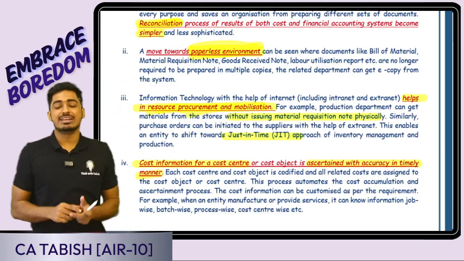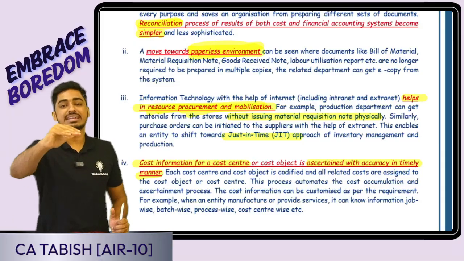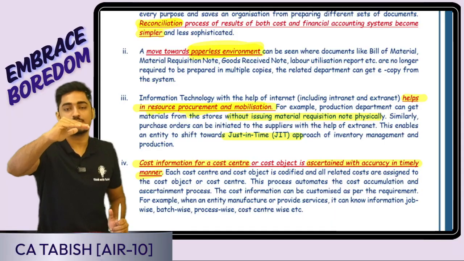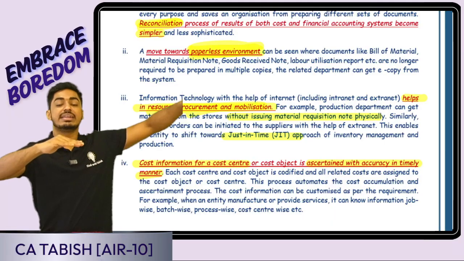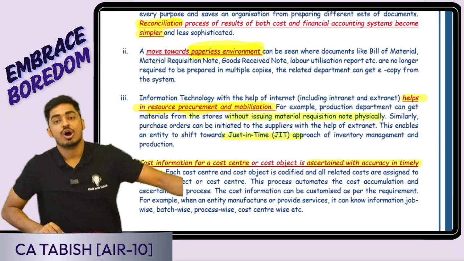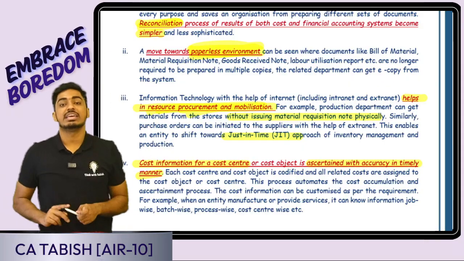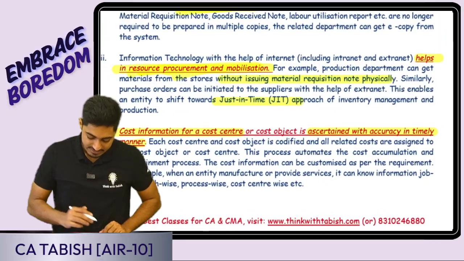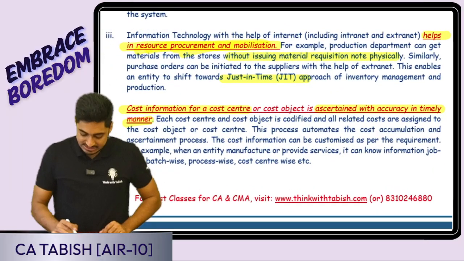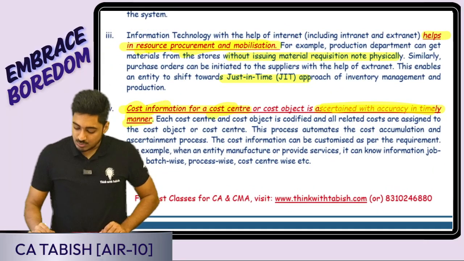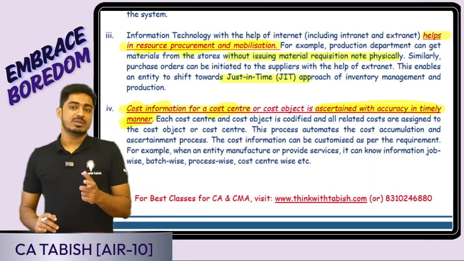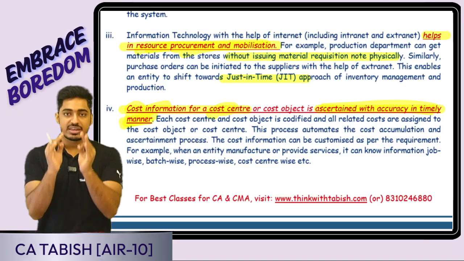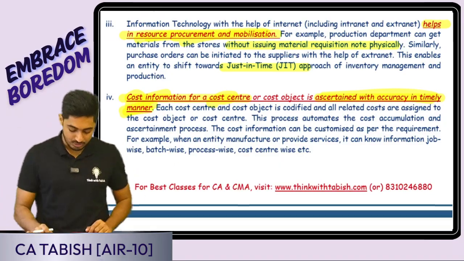But if everything is linked through ERP, ERP automatically tells the moment goods reach reorder level, okay boss, it is time to place the order. Automatically, that information will go to the purchase manager. Automatically, he will place the order. So everything will fall in sync. Is this clear, everyone? Next is cost information. It will be ascertained accurately and in a timely manner. On time, we can be recording and calculating because everything is happening through ERP.